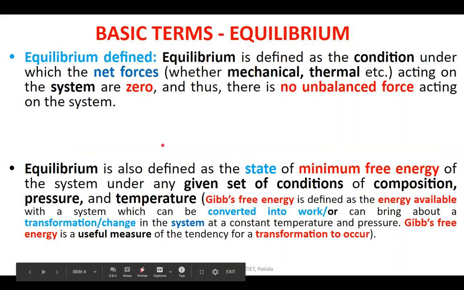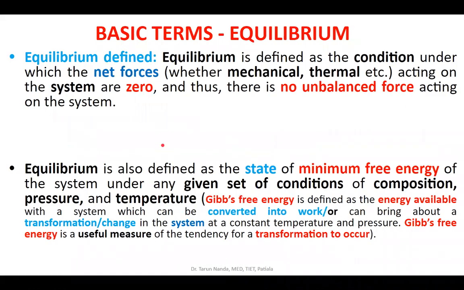Now let us define and see what is meant by this term equilibrium. You see, equilibrium is defined as the situation or the condition under which the net resultant forces acting on any system are zero. And thus we can say that equilibrium is a condition when there are no unbalanced forces acting on the system.